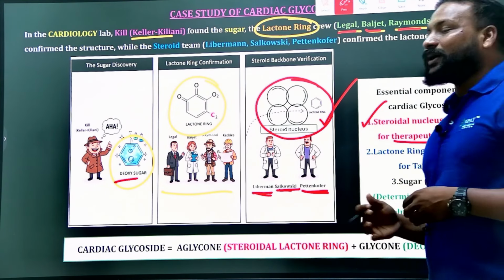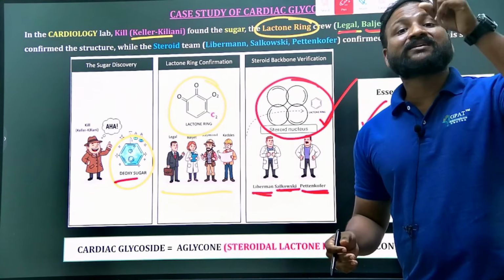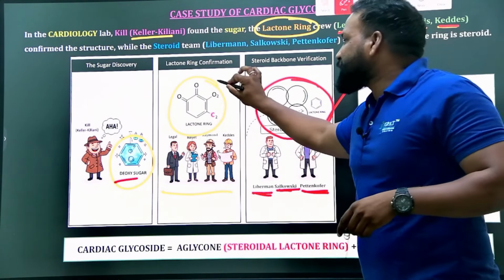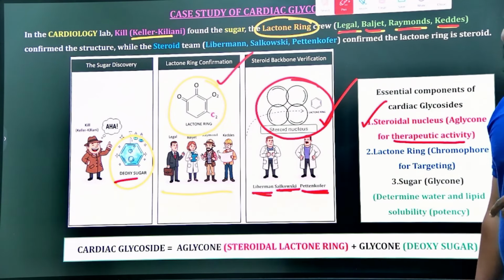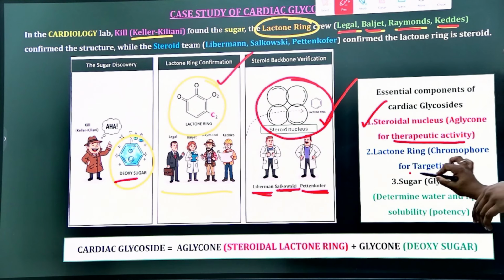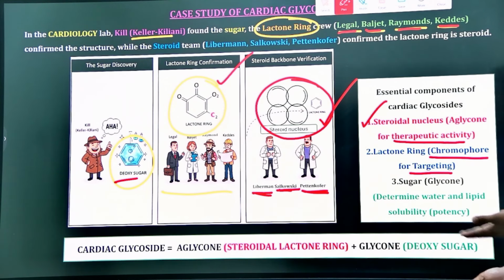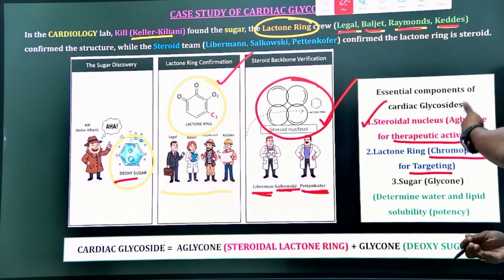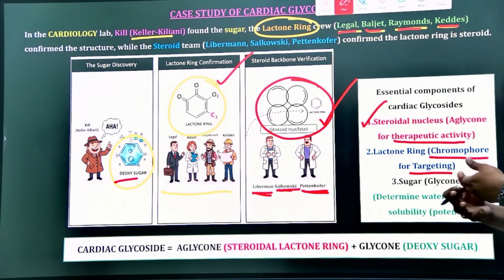So after that, what should it have? It should have a specific lactone ring. So that's the reason the lactone ring is there. The lactone ring is mainly for the targeting. It is nothing but a chromophore or colored compound. So it is mainly for the targeting, and as it is a glycoside, it should contain another part called the glycone part. The glycone part is mainly to determine the water solubility and lipid solubility.